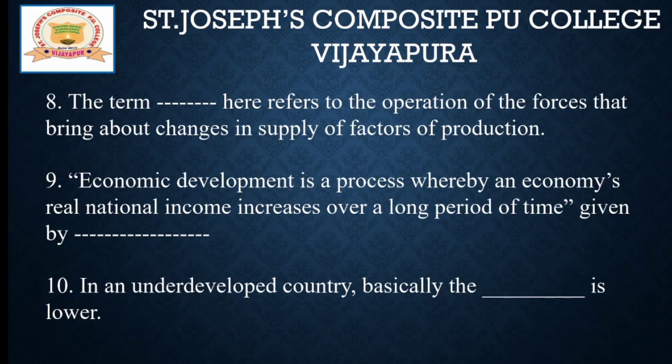Eighth question, the term dash here refers to the operation of the forces that bring about changes in the supply of factors of production. Question number 9, economic development is a process whereby an economy's real national income increases over a long period of time. It was given by dash. And the last question, in an underdeveloped country, basically the dash is lower.